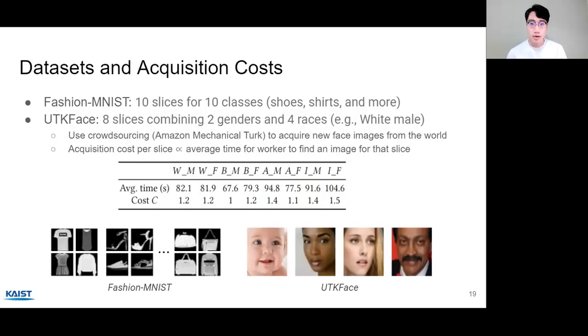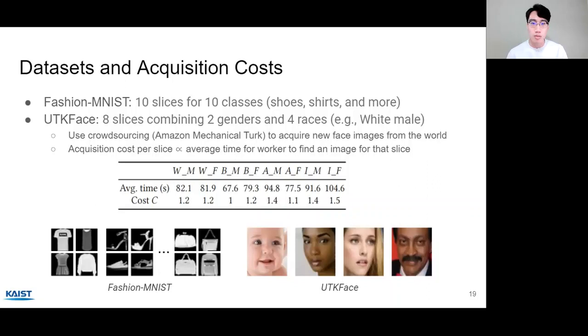For the data acquisition, we use 2 different settings. For Fashion MNIST, we first simulate data acquisition by starting from a subset and adding more existing examples. So we can define the cost function to always return 1. But for the UTK Face dataset, we use a real scenario where we crowdsource new face images from the world using Amazon Mechanical Turk. So we pay workers and they actually acquire some images from any website.